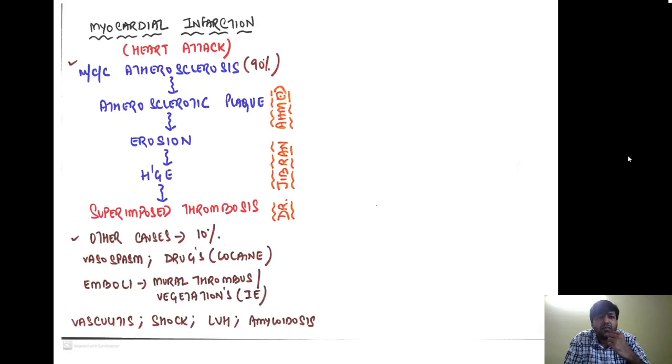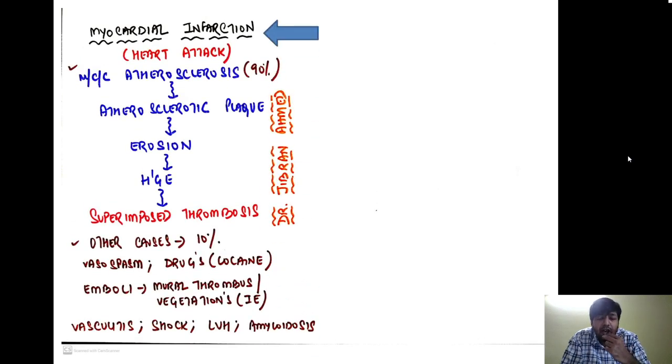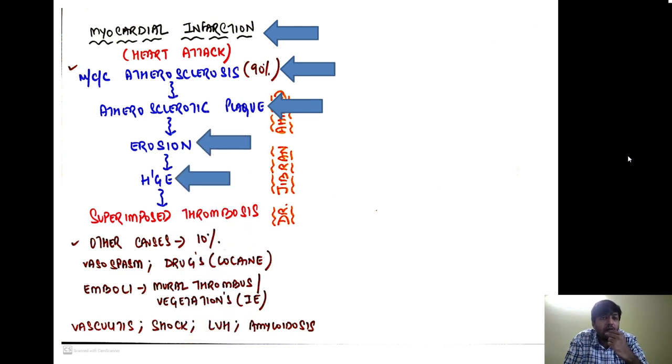Now we are coming to the main topic of today's discussion, myocardial infarction. So let us begin. Myocardial infarction is what is commonly known as heart attack. The most common cause of myocardial infarction, in 90% of cases, is atherosclerosis. An atherosclerotic plaque over a period of time undergoes erosion, then there is hemorrhage, which exposes the endothelium and activates the endothelium and the platelets, leading to superimposed thrombosis. So in 90% of the cases, it is because of atherosclerosis.